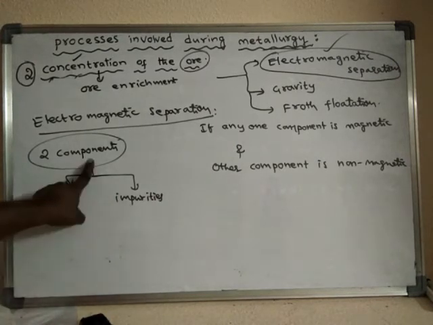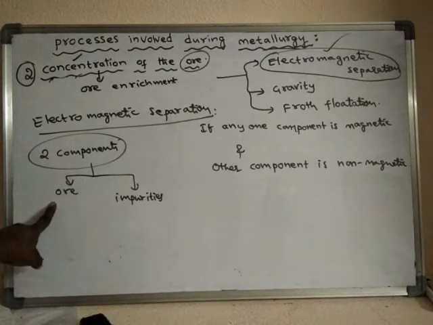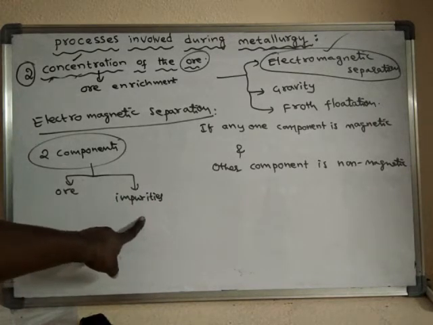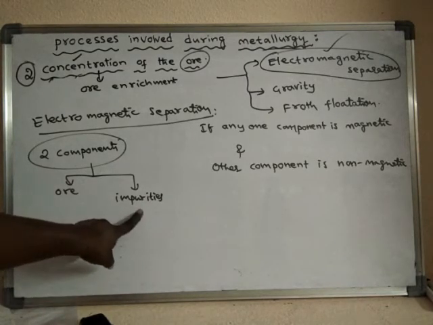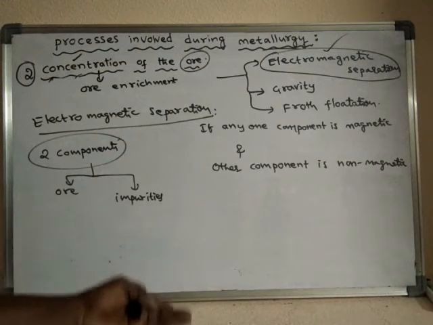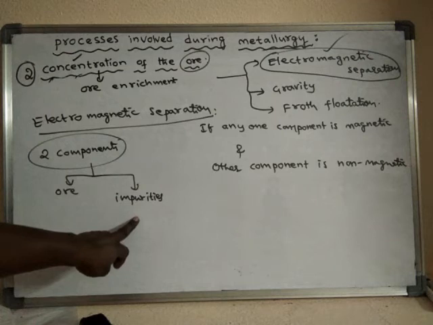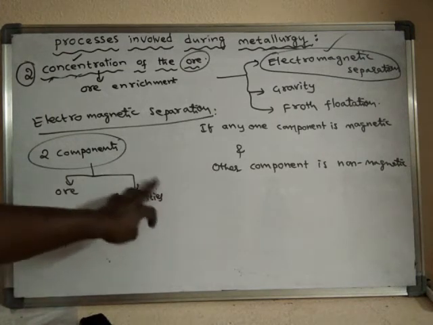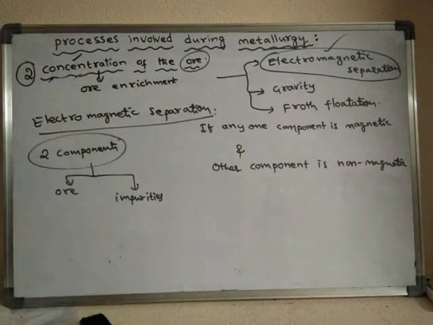If one of the components is magnetic and the other is non-magnetic, for example, if ore is magnetic and impurities are non-magnetic, or if ore is non-magnetic and impurities are magnetic, then in order to separate such impurities from the ore, we use the electromagnetic separation method.